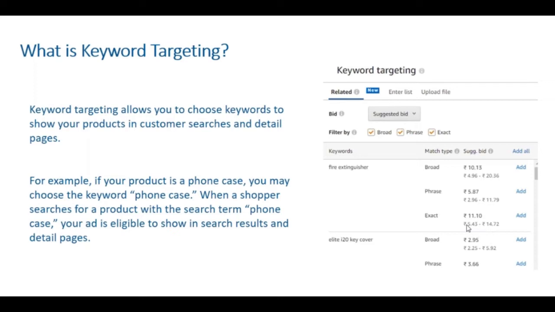Like if you have entered women's shoes, it will also match with someone who is searching for shoes for women, right? Exact is something which is very exact, like iPhone pink 8 GB. If you have entered these words as keywords in your campaign, and a customer searches for these keywords exactly in that order, only then your ad will come up, right?